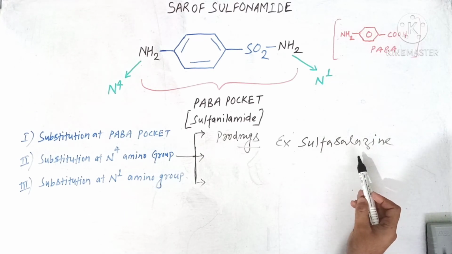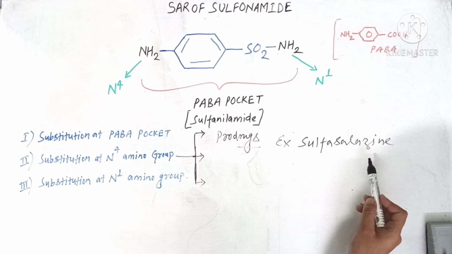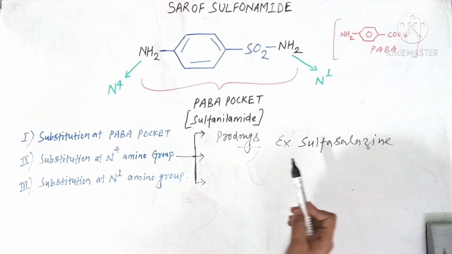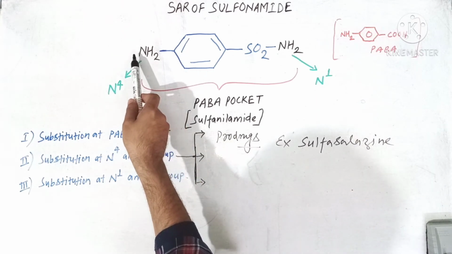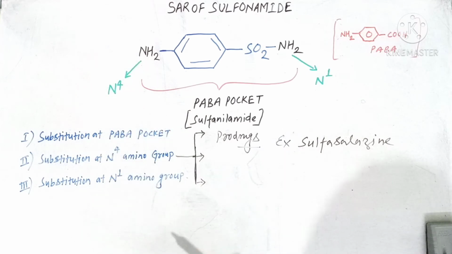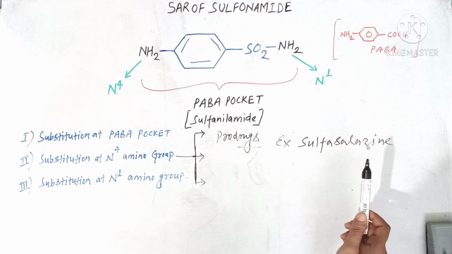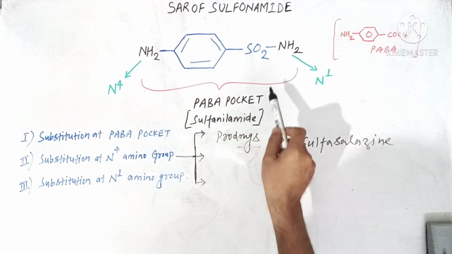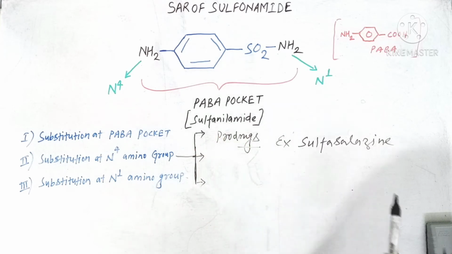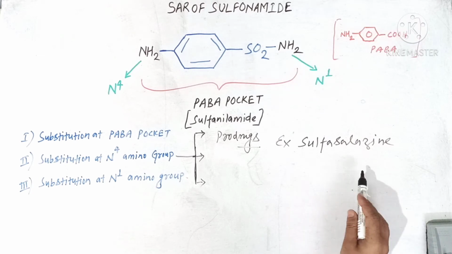Sulfasalazine is also known as a co-drug, and it is produced by forming an azo linkage on this N4 nitrogen with 5-amino salicylic acid, and this prodrug later converts into a free sulfonamide structure within the body and produces its pharmacological activity. So this is the first example.